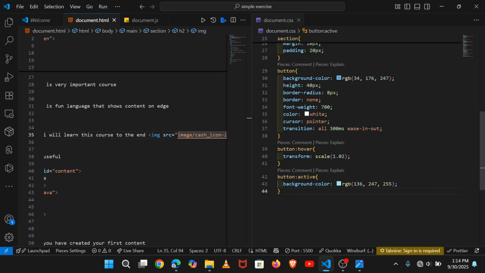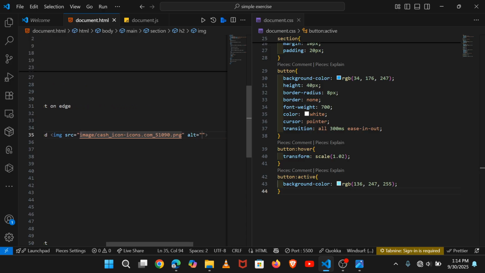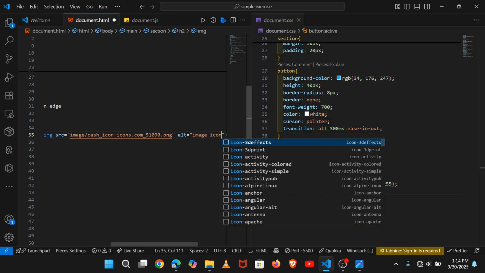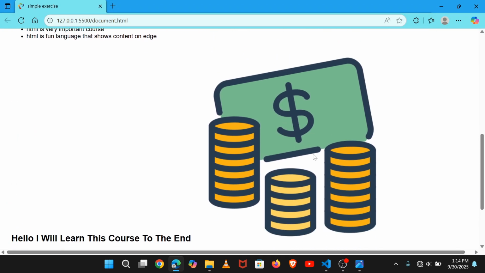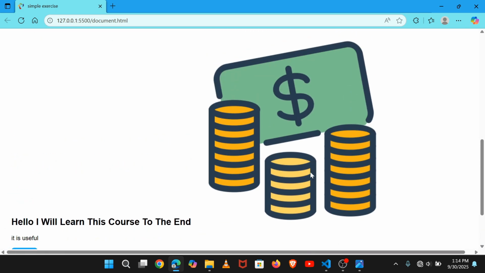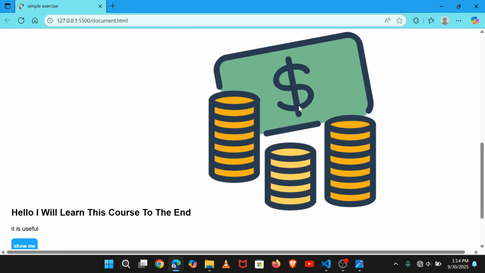So the trick that is behind it, you come here and say this area and say image icon, because when you hover over an image, you can see there is nothing that is changing, but alt text goes with the title. When the image is not fully displayed on the browser, that text shows and tells you that this is an icon.